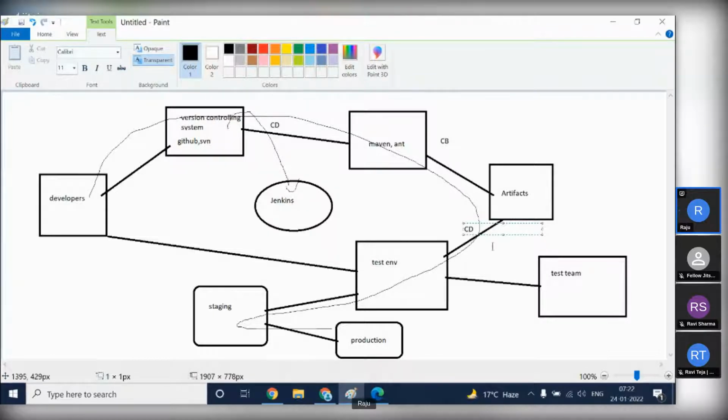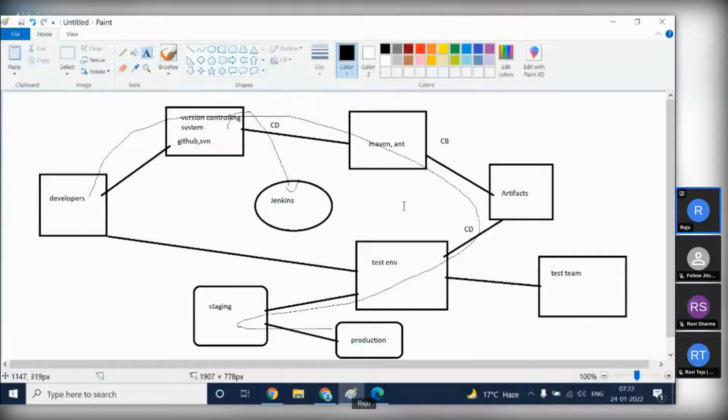What does continuous deploy mean? Once the artifact is generated, Jenkins automatically deploys those artifacts into a testing environment. That we call continuous deploy. Once continuous deploy is completed, the next stage is continuous testing.